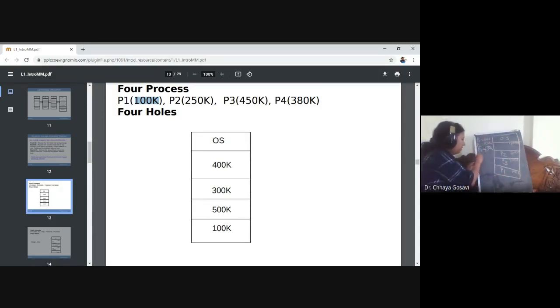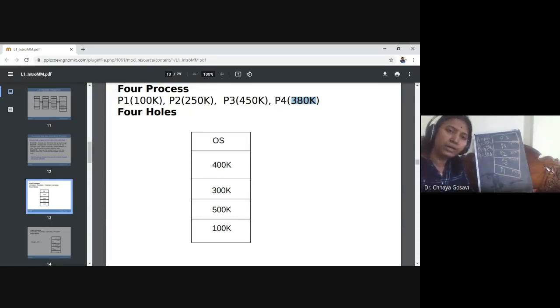The next process P4 arrived with requirement 380K, and the remaining block is 400K. So this block can accommodate P4. So all the processes can execute in main memory and no process has to wait. This is called the best fit algorithm.